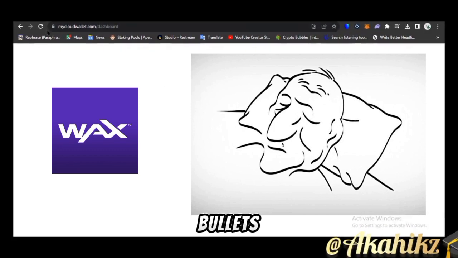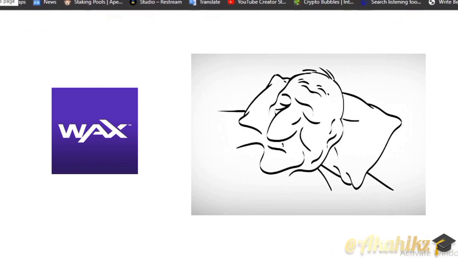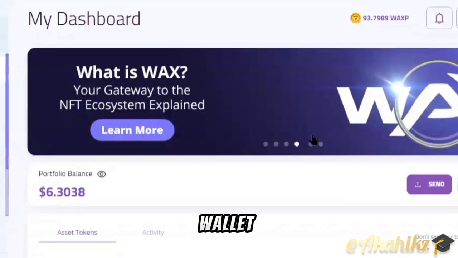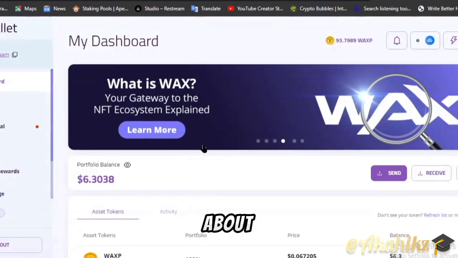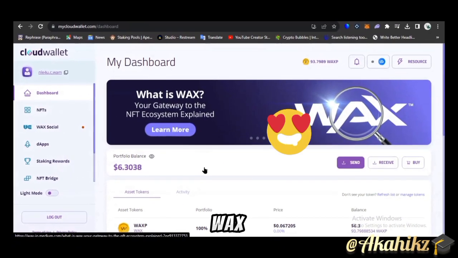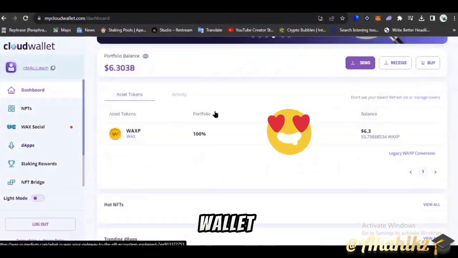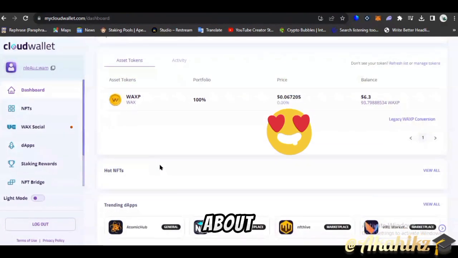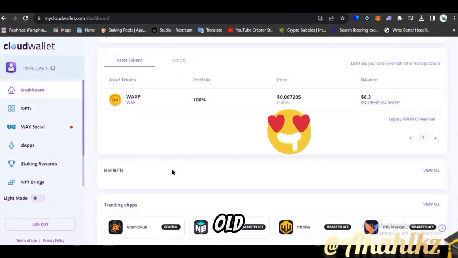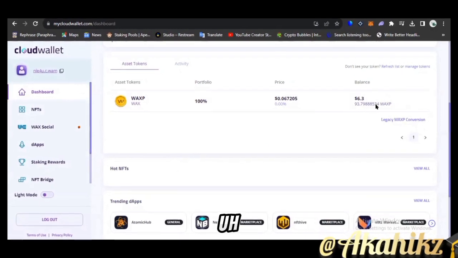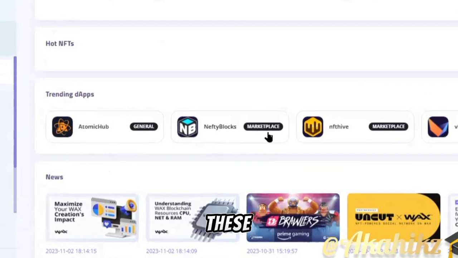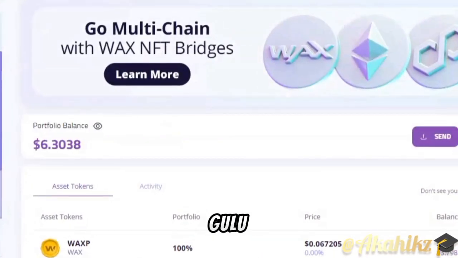So this is the cloud wallet. I'm going to wait for this to load up. So this is it. Here you can learn lots of things about WAXP itself. You can see my wallet is funded. I have about 93 WAXP, currently worth about $6. Let's give this about 3 years, or the next bull run, and this could be worth some more. So I'm currently looking towards holding more of these WAXP tokens, and in the future I'm just going to DCA.